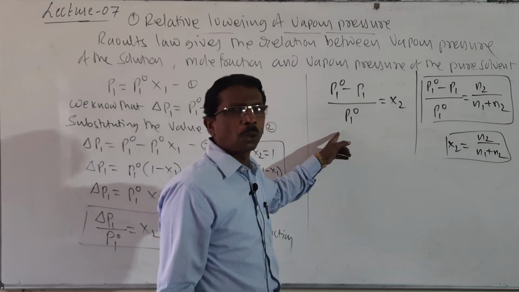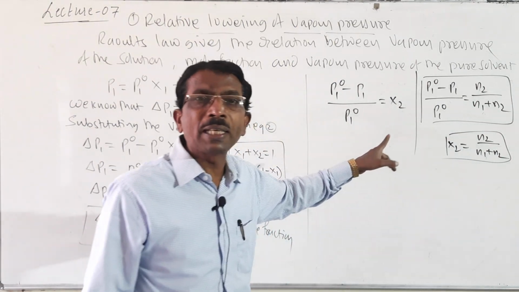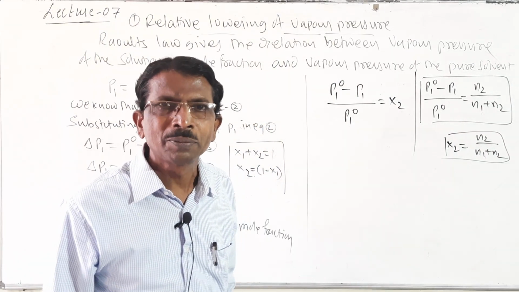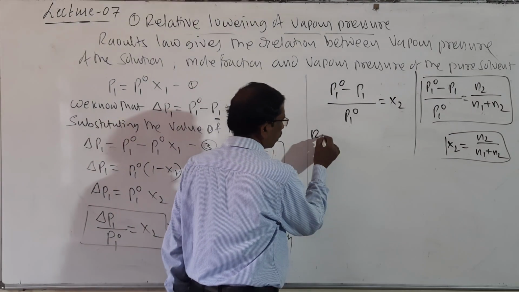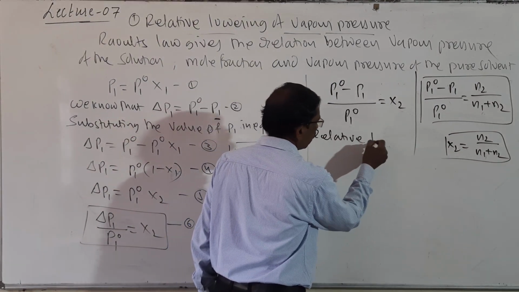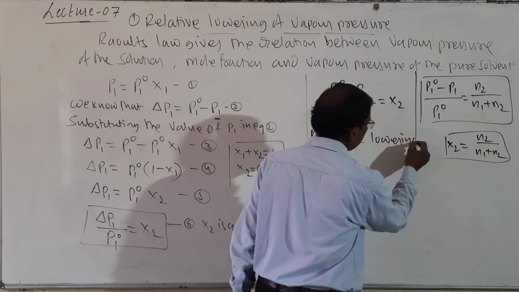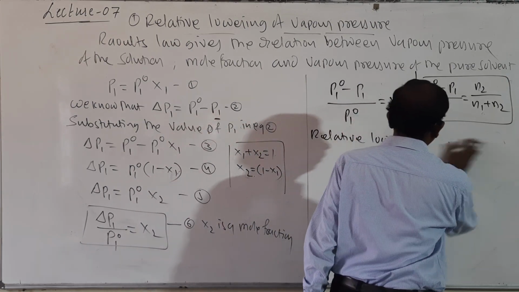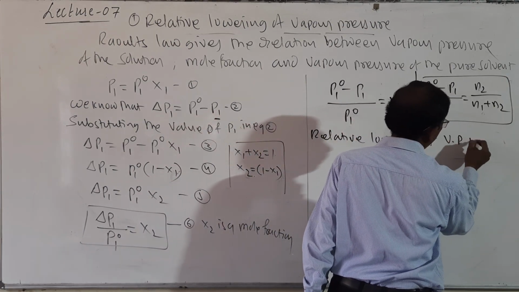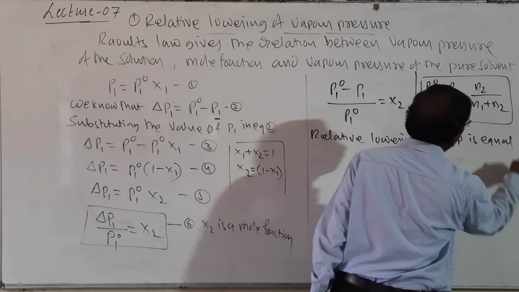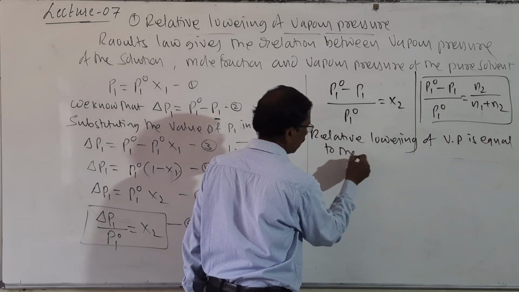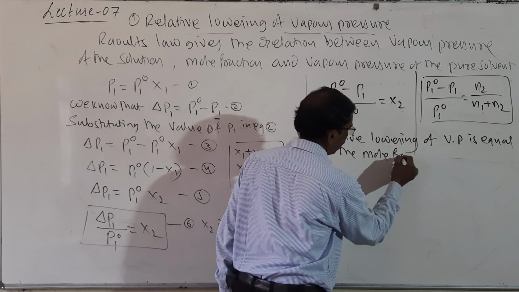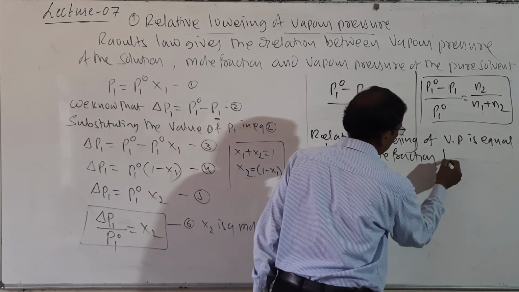So here the relative lowering of vapor pressure is equal to the mole fraction. Relative lowering of vapor pressure is equal to the mole fraction.